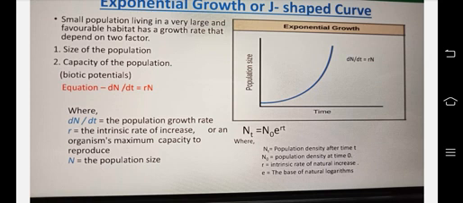Nt = N0 e^(rt), where Nt is the population density after time t, N0 is the population density at time 0, r is the intrinsic rate of natural increase, and e is the base of natural logarithm. Nt = N0 e^(rt). Am I right? Yes.